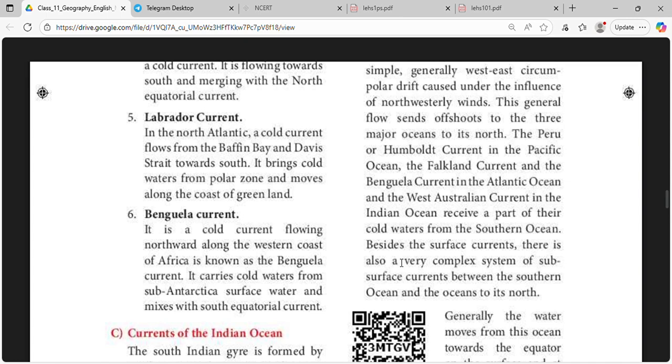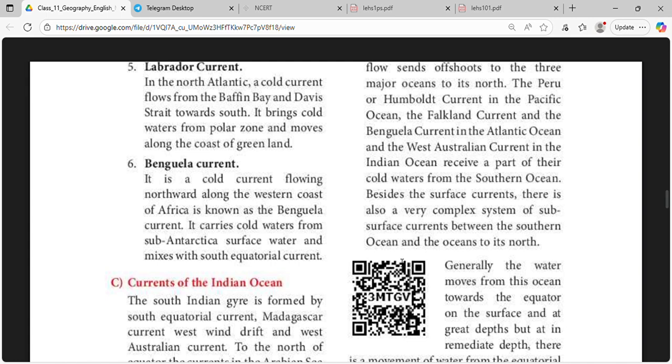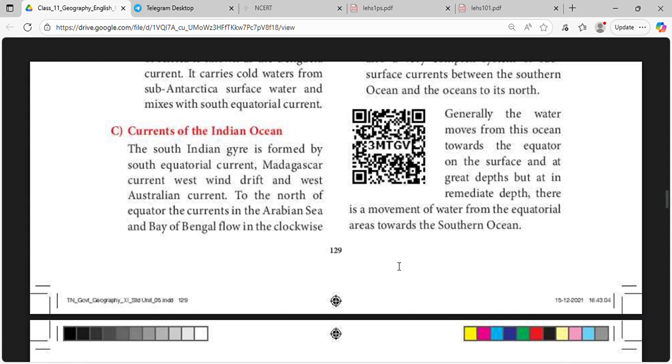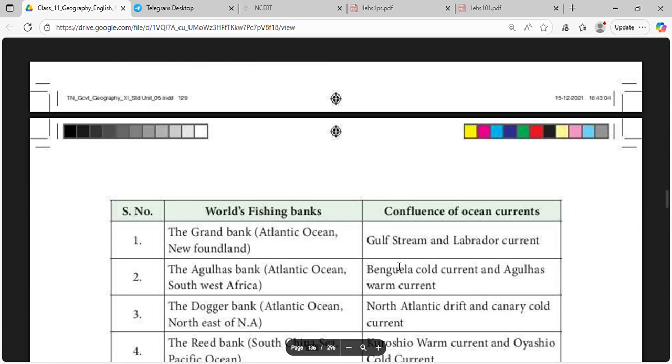Besides the surface currents, there is also a very complex system of subsurface currents between the Southern Ocean and the oceans to the north. Generally, the water moves from this ocean towards the equator on the surface and at great depths, but at intermediate depth, there is a movement of water from the equatorial areas towards the Southern Ocean.